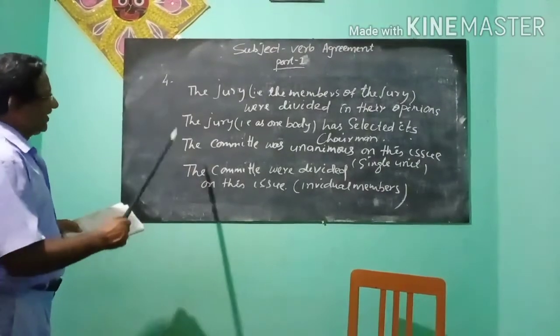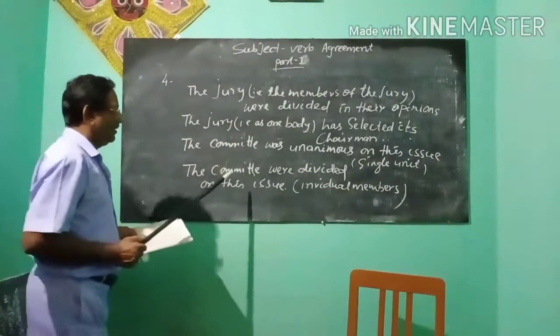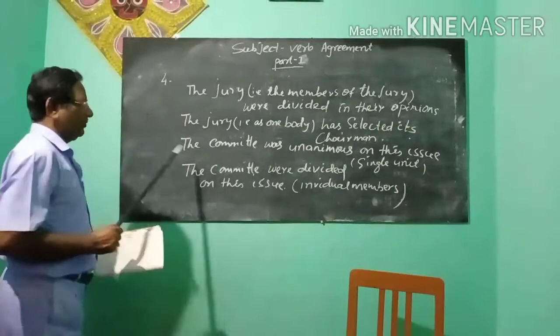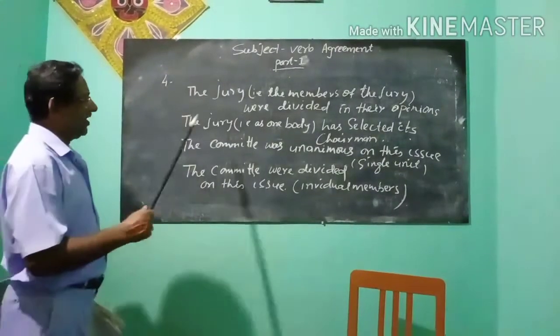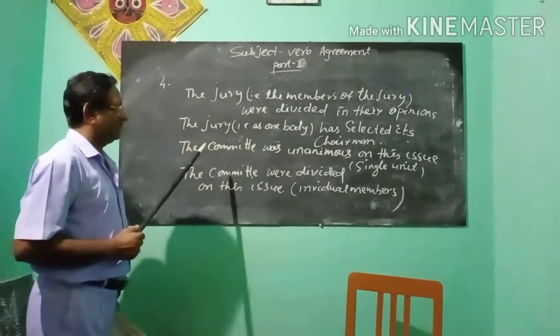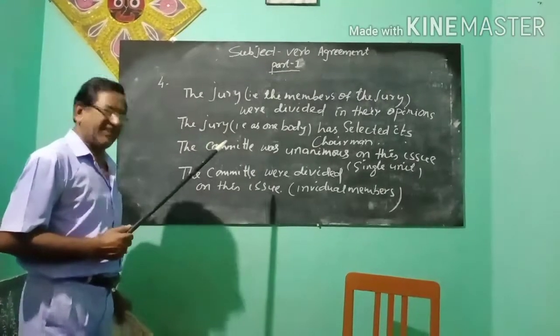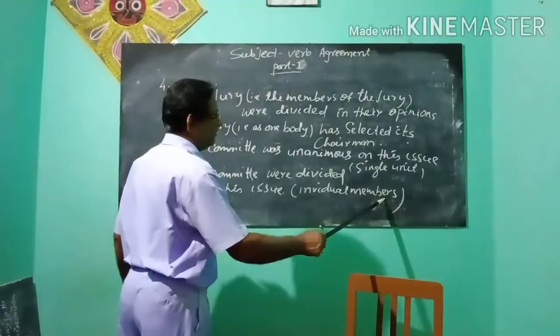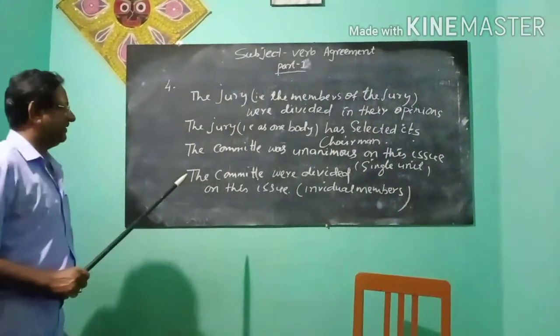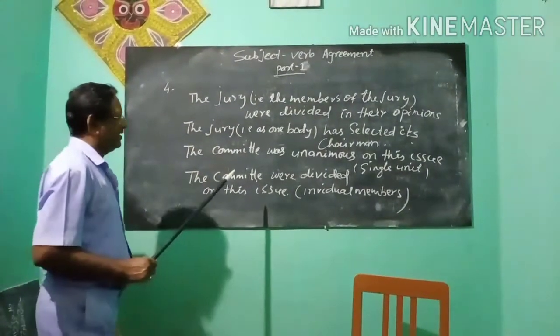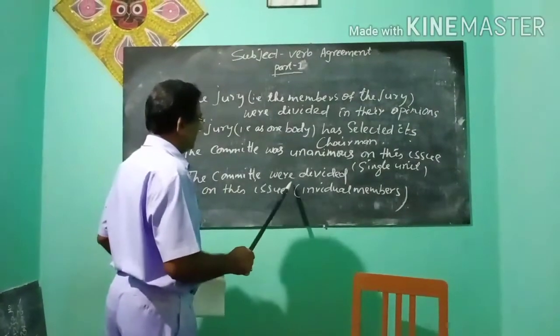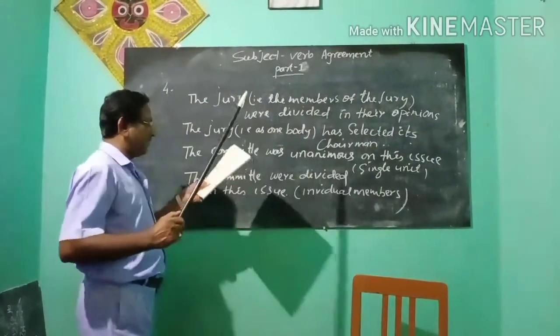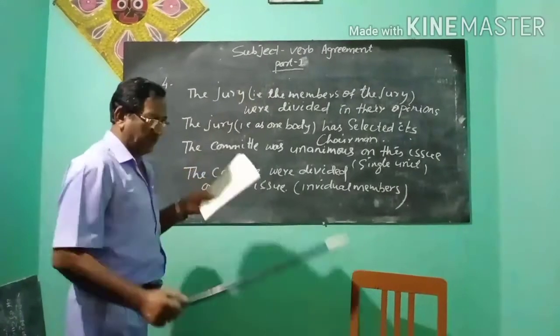In the same case, "the committee were divided on this issue": when the views of the committee members are different, they are considered individual members, and in this case the plural verb "were" is used.